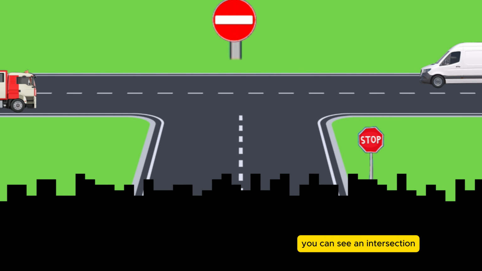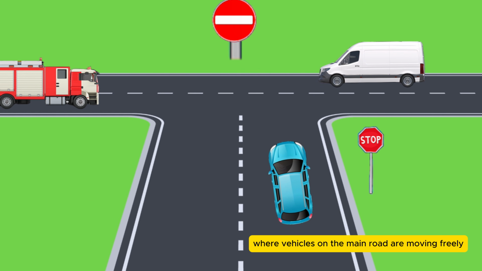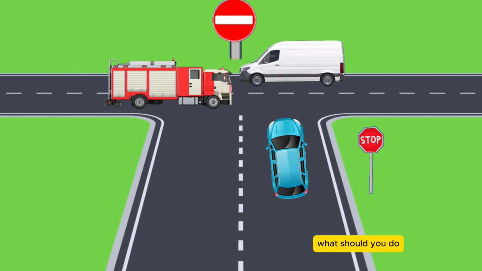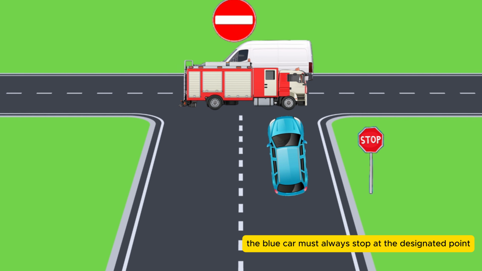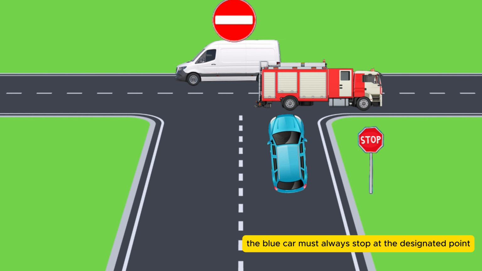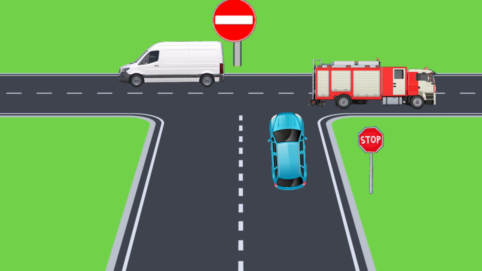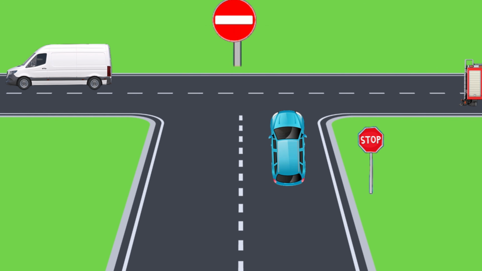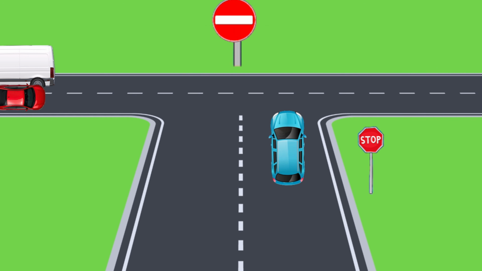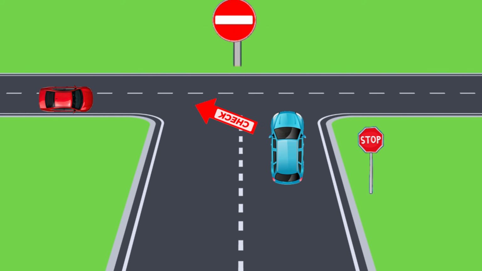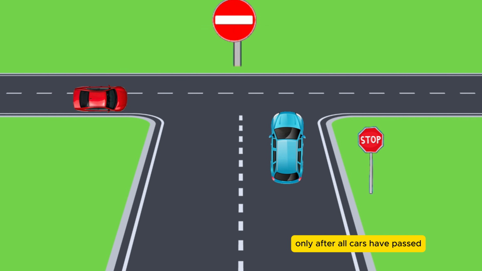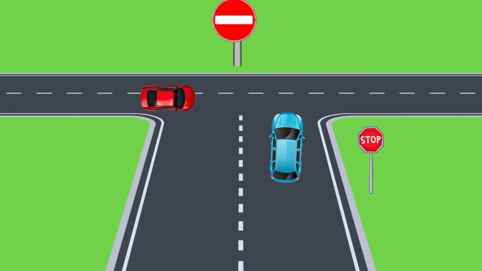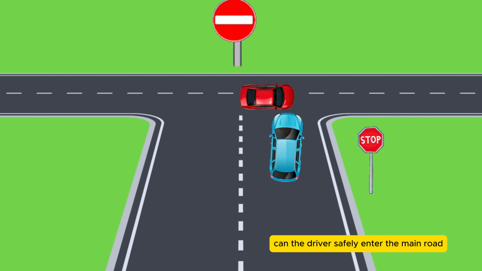You can see an intersection where vehicles on the main road are moving freely, while a blue car is trying to enter the main road. What should you do? The blue car must always stop at the designated point. Then, it must give way to all vehicles on the main road and allow them to pass. Only after all cars have passed, and after carefully checking that the road is clear, can the driver safely enter the main road.